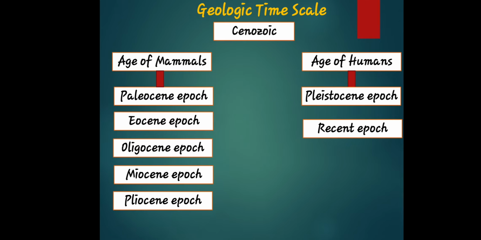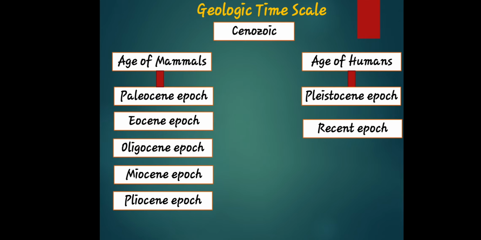Next, aside from the age of mammals, Cenozoic is also the age of humans. And the age of mammals first appeared around 6 million years ago in the Miocene epoch, which ended about 5.3 million years ago.